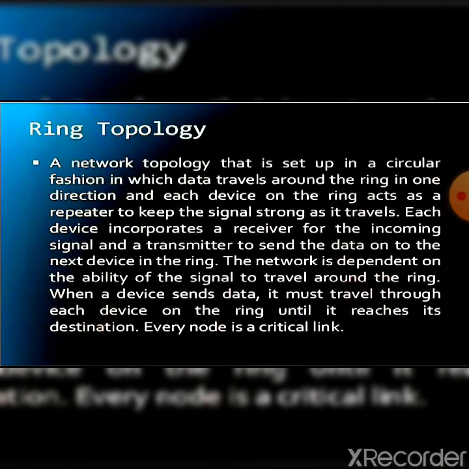The transmission is unidirectional, but it can be made bidirectional by having two connections between each network node. It is called double ring topology. In double ring topology, two ring networks are formed and data flow is in opposite direction. Also, if one ring fails, the second ring can act as a backup.